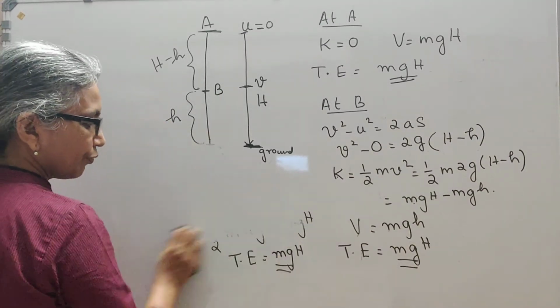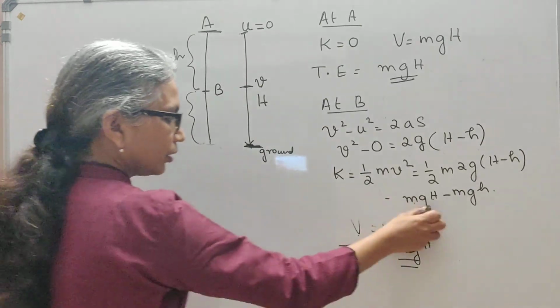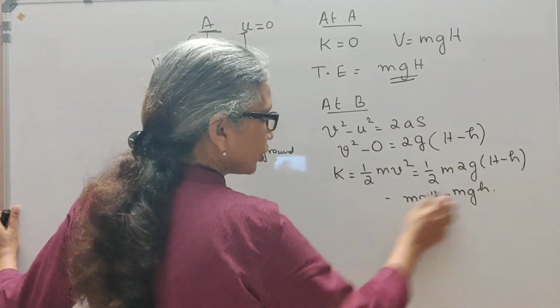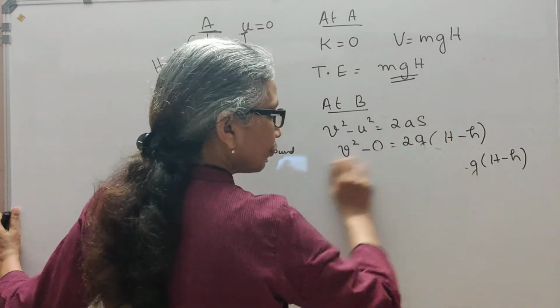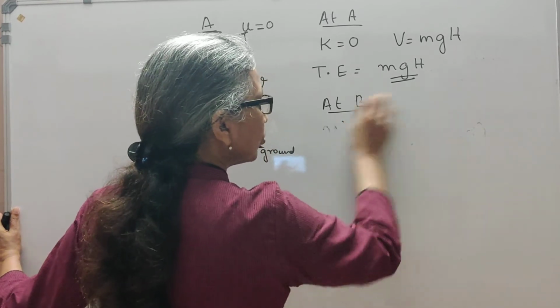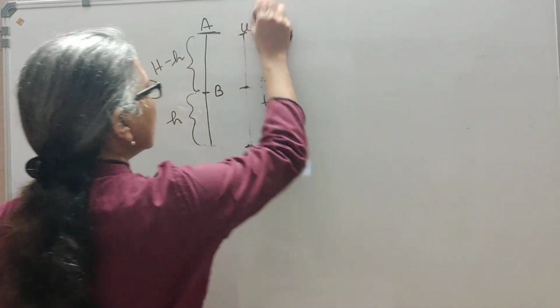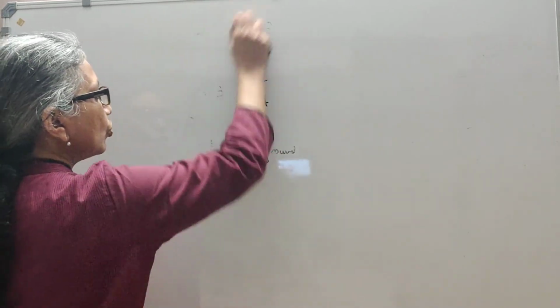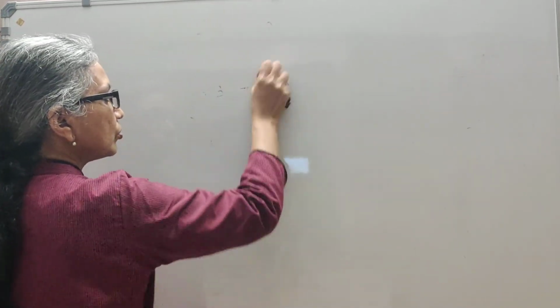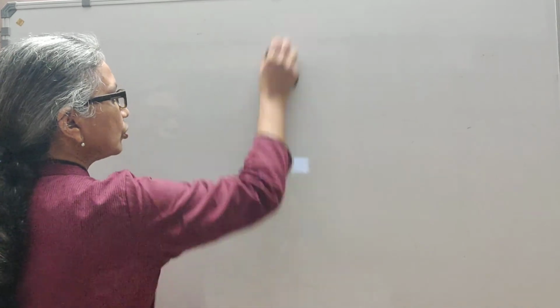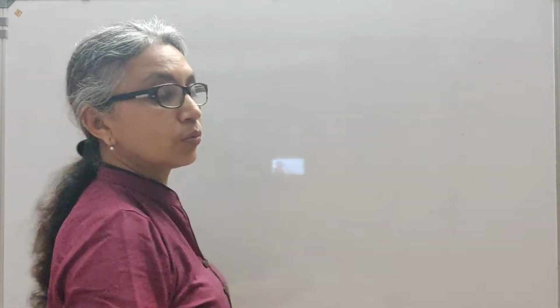Now, we have dealt with kinetic energy, potential energy and conservation of mechanical energy, and before we stop our session, we also need to discuss a very small topic on power. It is not just enough to know the work done, it's also in many cases important to know the rate at which the work is done.